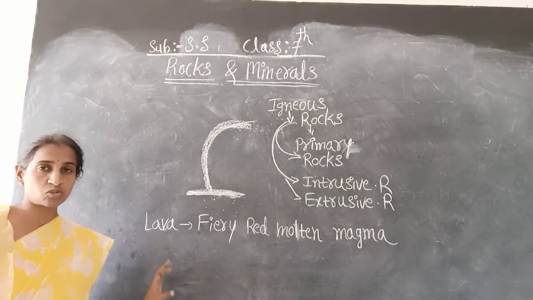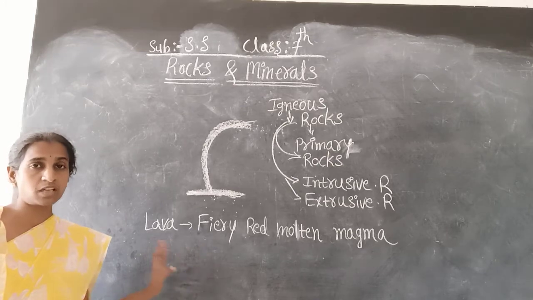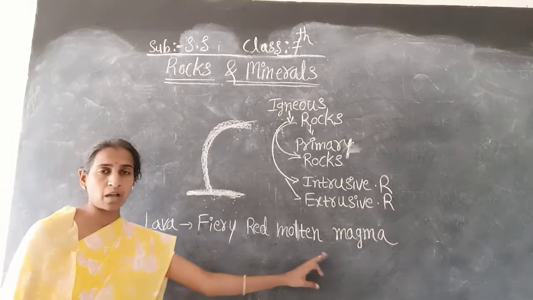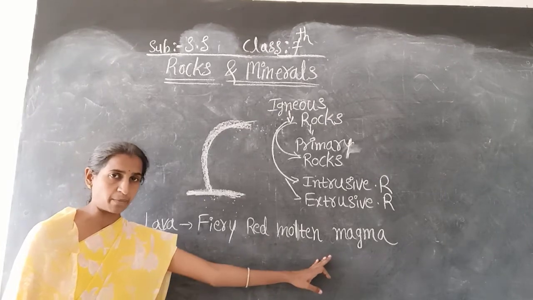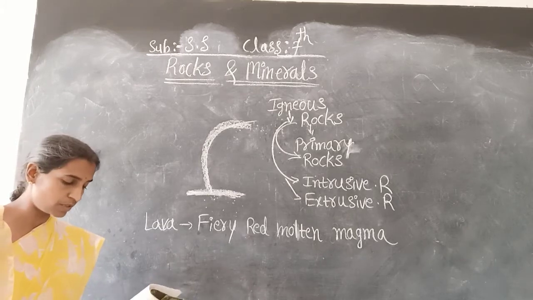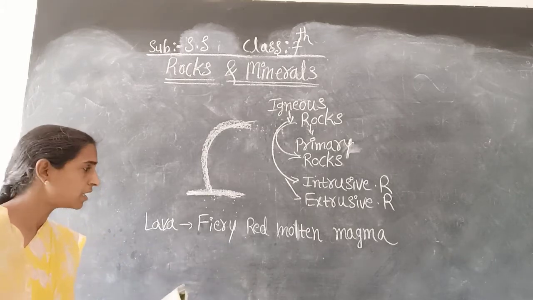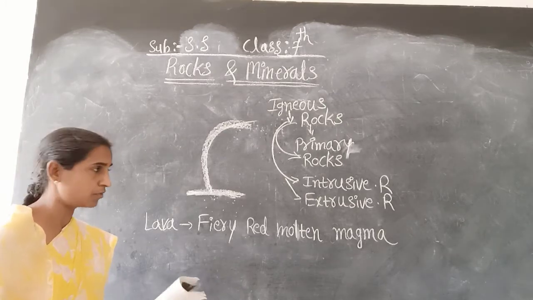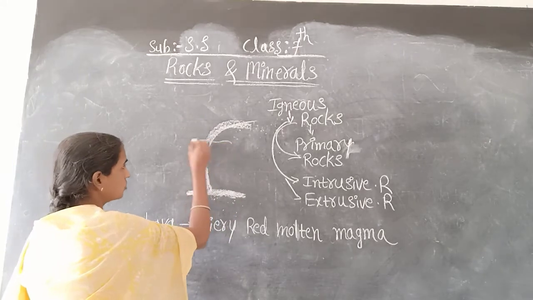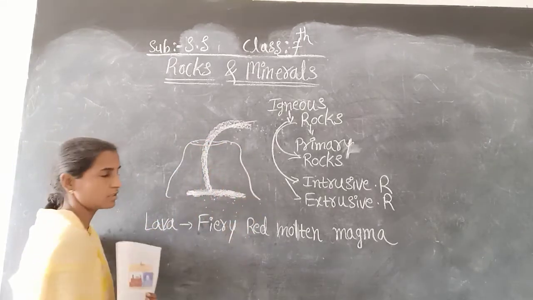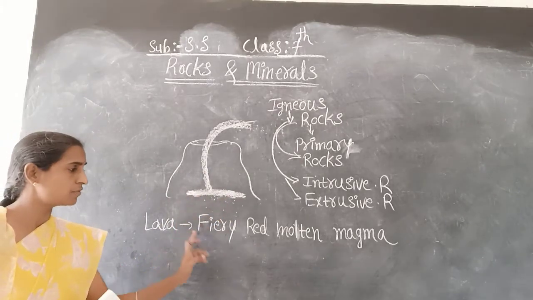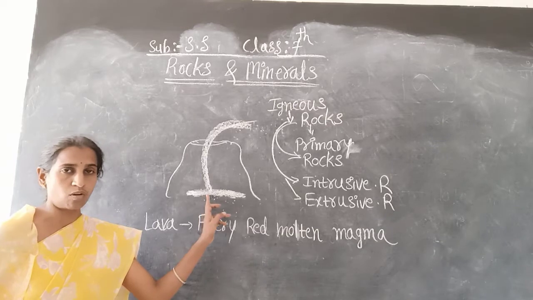Actually, what is lava? It is a fiery red molten magma. What is given here, I already told you in the previous class video. It is coming out from the interior of the earth. I will draw the picture here. This is a volcano, and this is the lava. The lava is a fiery red molten magma.